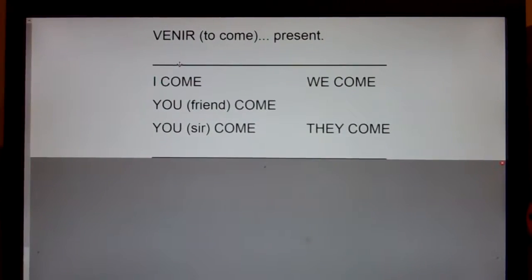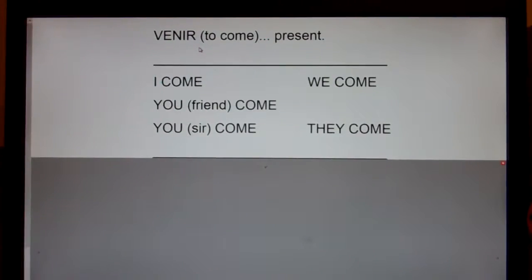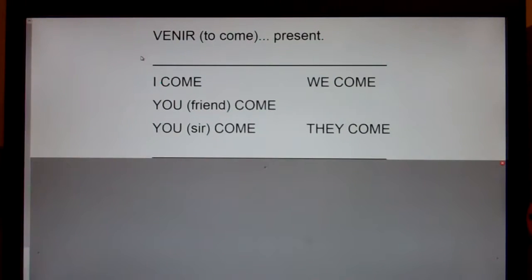This is the verb venir, to come, in the present. Now some of you are thinking, well, I've never seen this word before. We've never talked about this word. You've heard it, you just didn't recognize it. Remember in Spanish to say welcome, you say bienvenidos, like welcome to Mexico, bienvenidos a México. Well, bien means well, and venir means to come, so bienvenidos means welcome. Okay, so venir is to come.